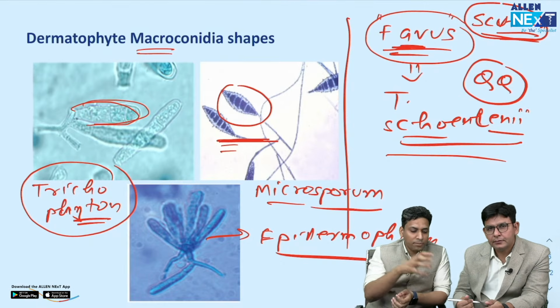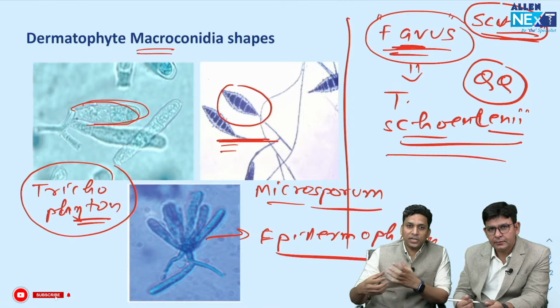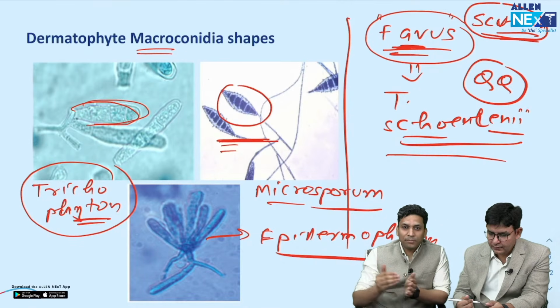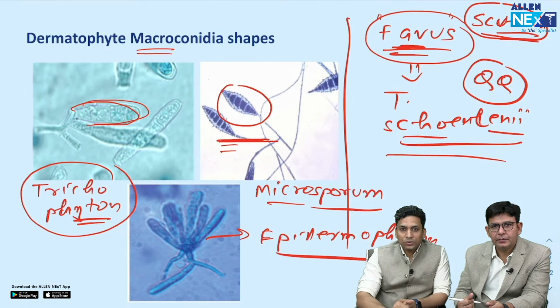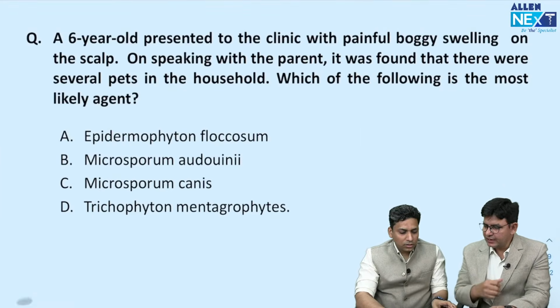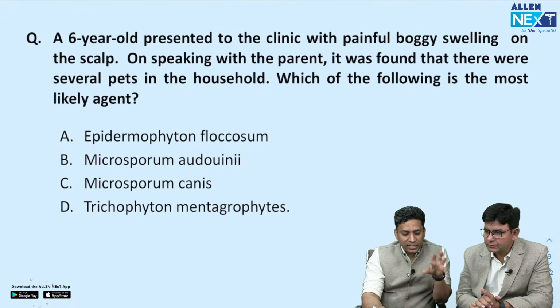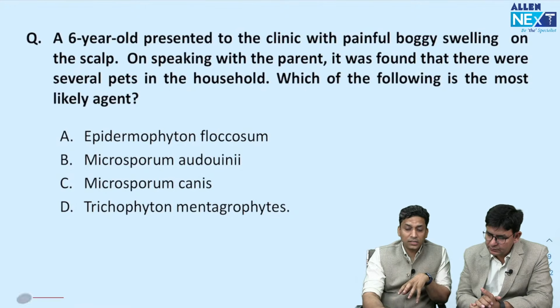So it is important to remember these shapes, whether it is spindle shaped or cylindrical, and you can come to the answer, because next time they might integrate these two and ask you in such a way. So you can tell more about dermatophytes, and we can discuss this question also. Recently asked question. Yes, this was one recently asked question, and now I think you can very easily answer this question because we have already discussed this.